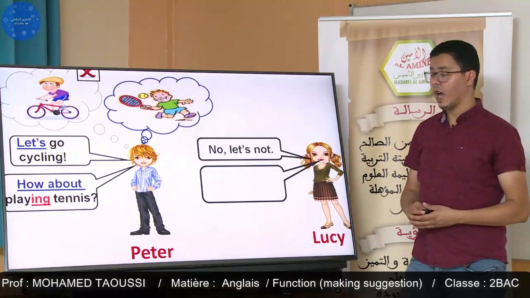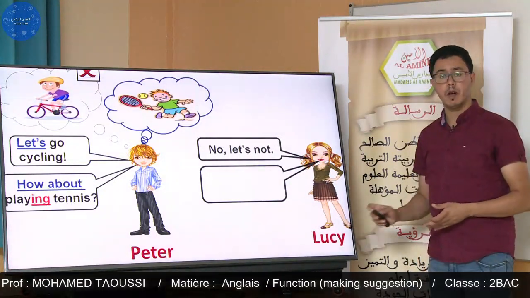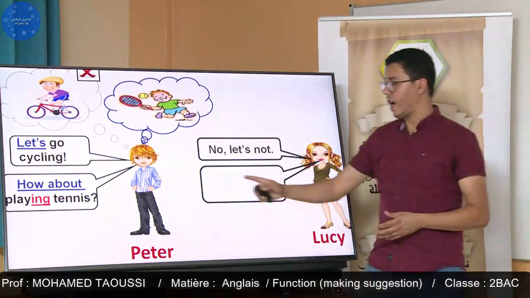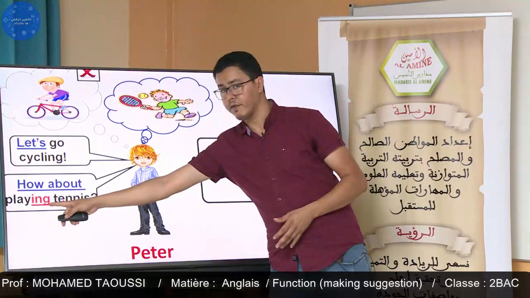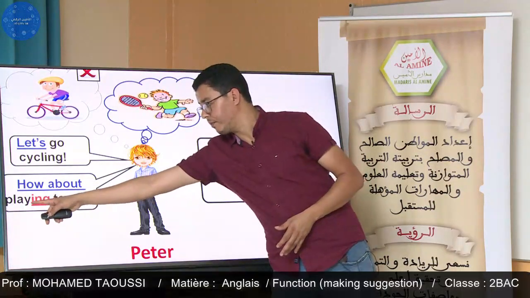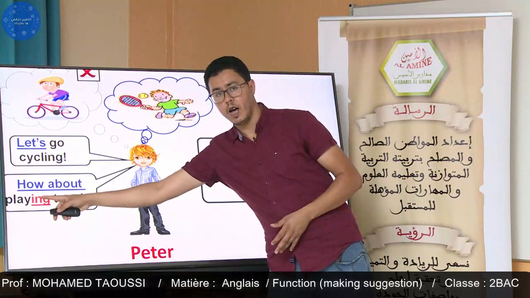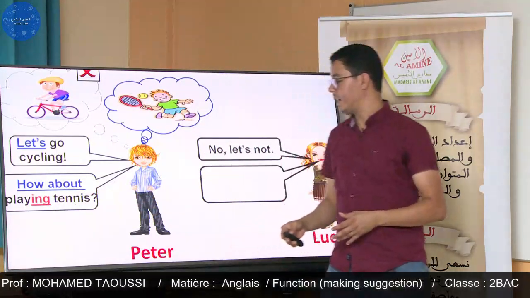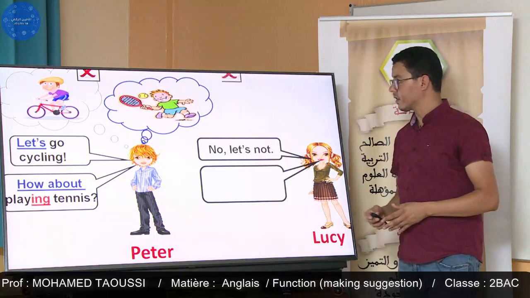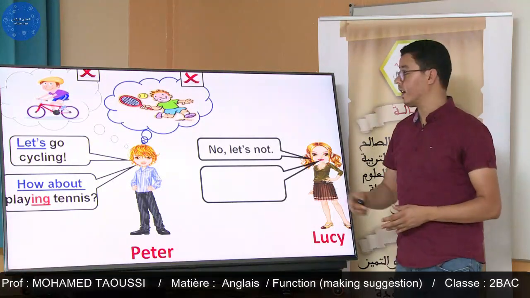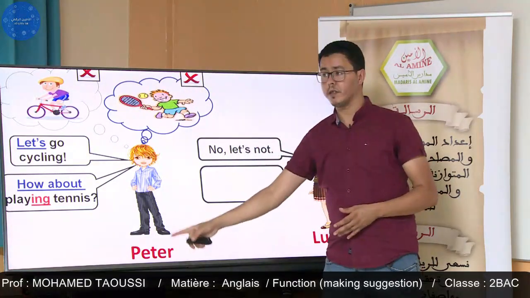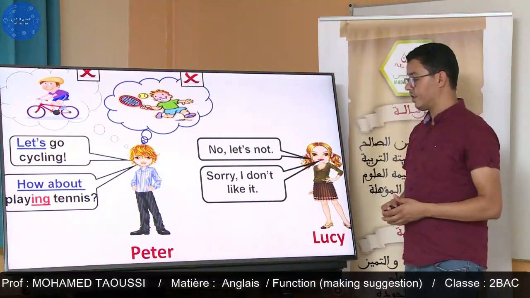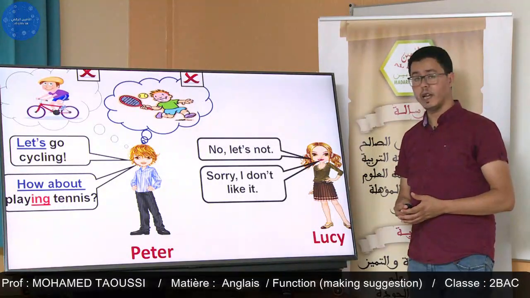He said, "How about, Lucy, how about playing tennis?" You can say let's, or how about. But here it's followed by a gerund, meaning verb plus ing. How about playing tennis? Lucy again refused playing tennis, or refused Peter's suggestion. She says, "Sorry, I don't like it."